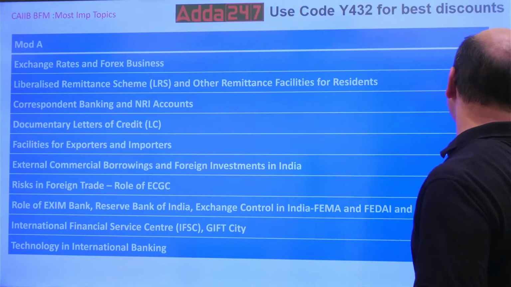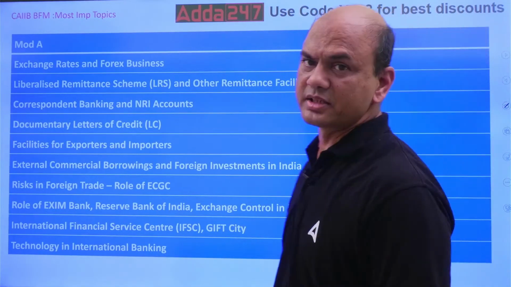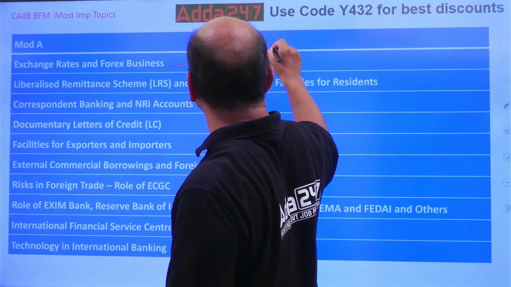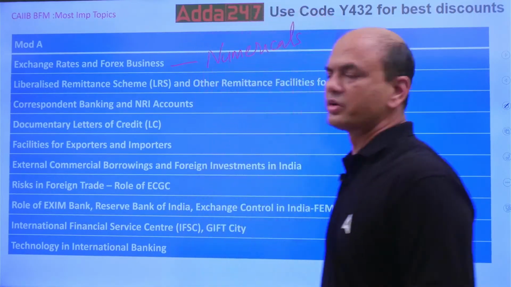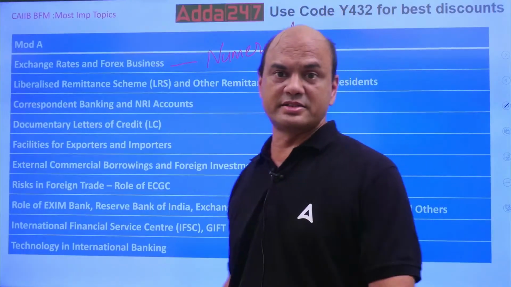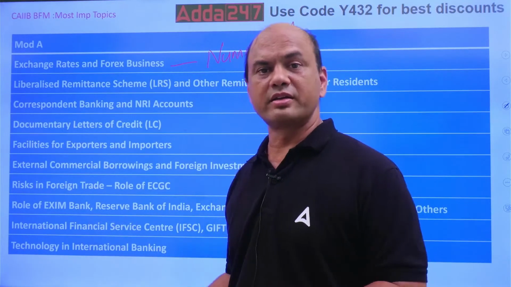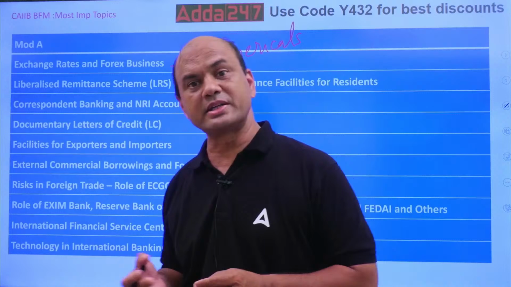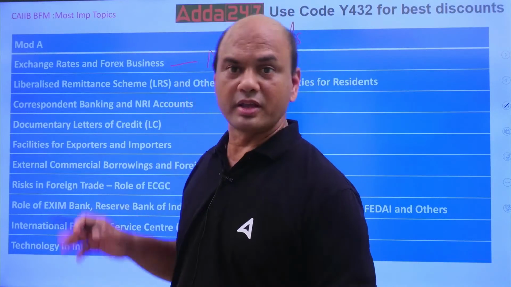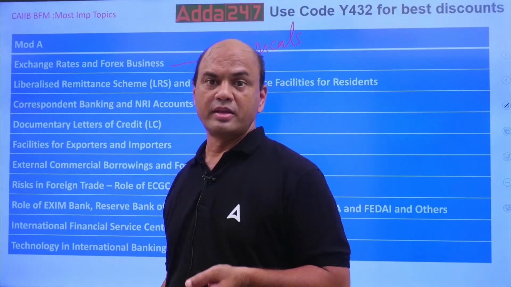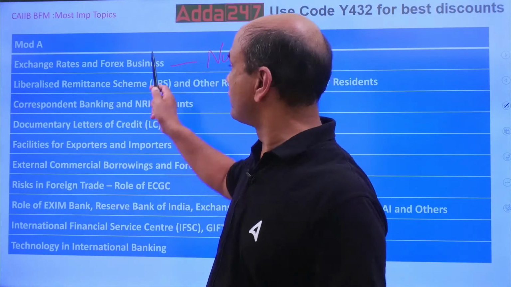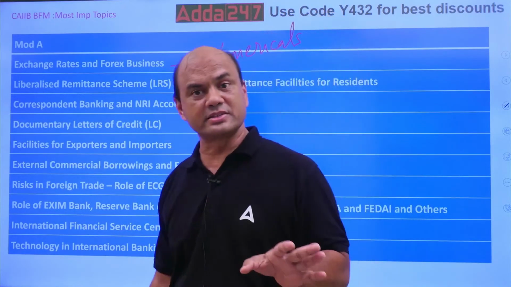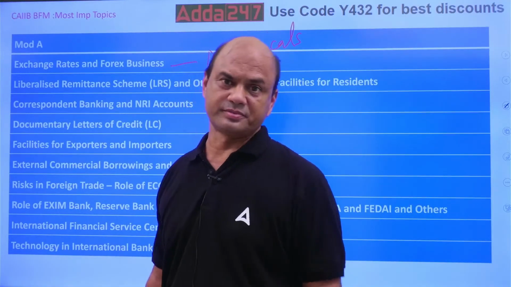So importantly remember, you will have numericals in module A, definitely. Numericals in module A, big numericals, case studies, spot rate, forward rate, discount, premium, TT margin, exchange margin, pre-shipment, post-shipment, everything over here. If you want to clear the exam, you have to go through these numericals. If you plan to skip this and then try to clear, not possible.